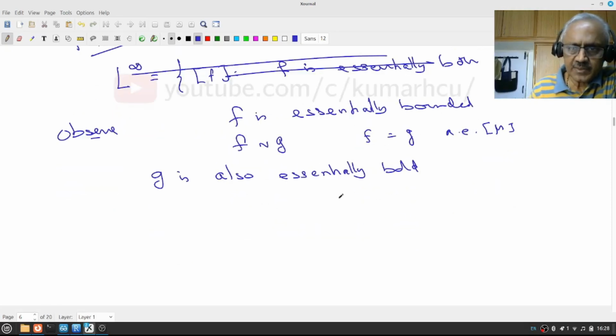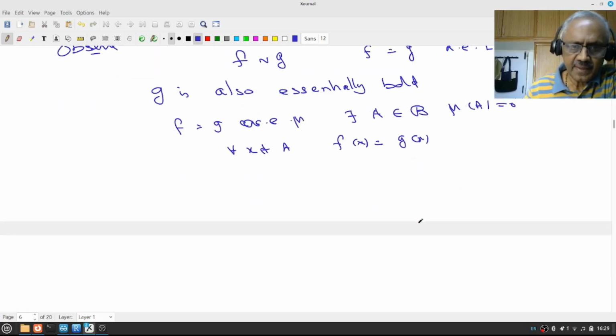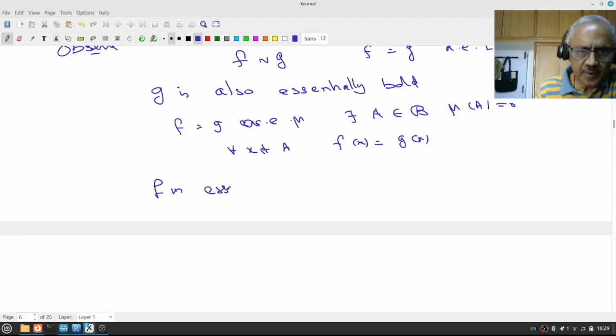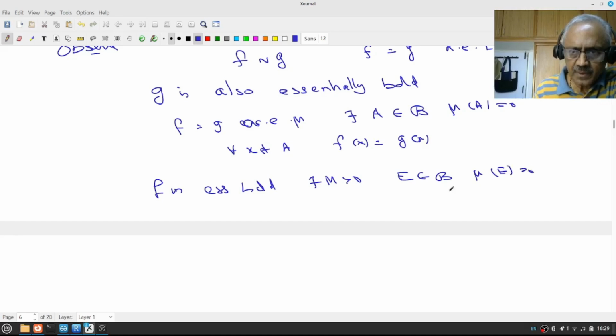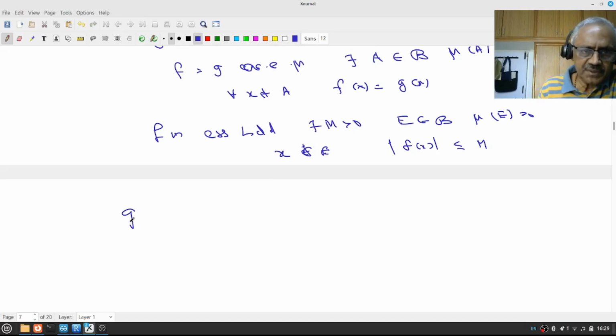That is very clear because when f equals g almost everywhere with respect to mu, there exists a set A in B, mu of A equal to 0, and for all x not in A, f(x) equals g(x). Now f essentially bounded means there is a positive M and a set E in B such that mu of E is 0, and for x not in E, modulus f(x) is less than or equal to M. Now I want to say g is essentially bounded.